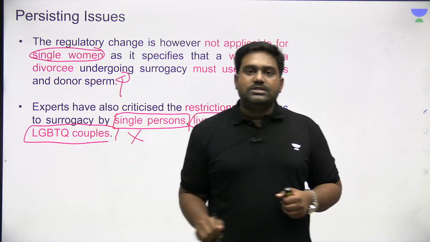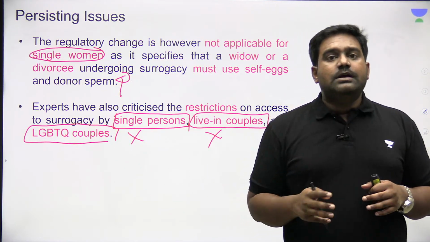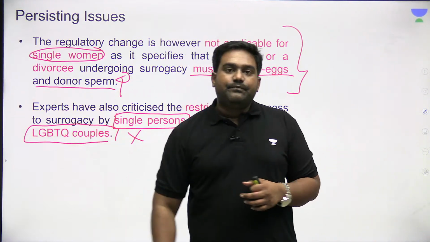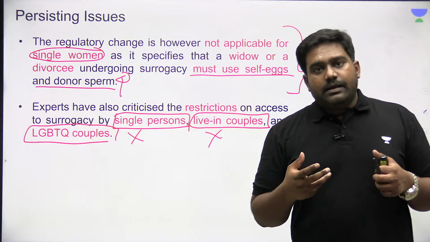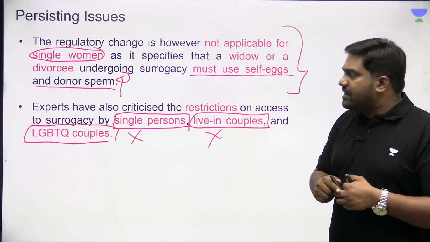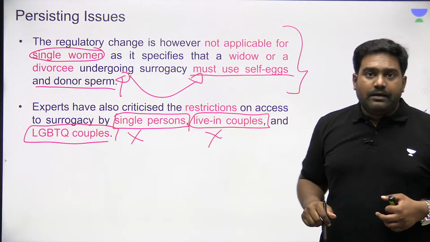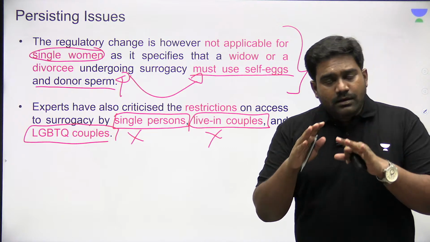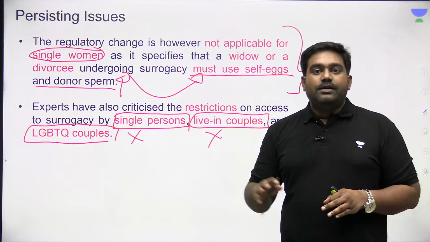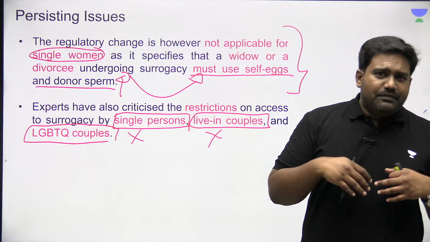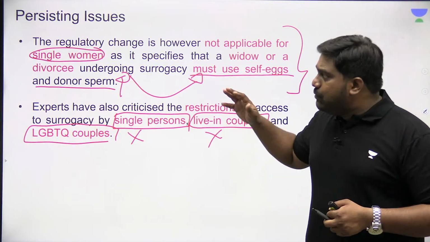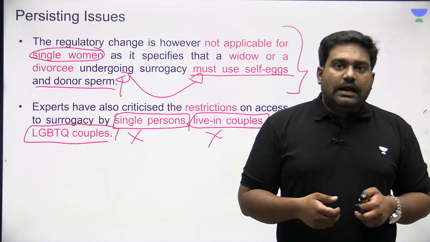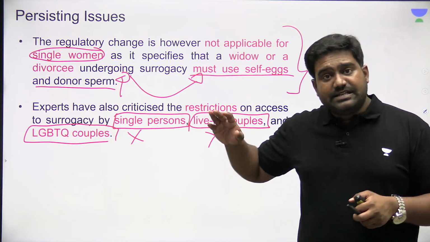Single women who are widowed or divorced also face a problem, as they have to use their own eggs with a donor sperm. If medically the single woman is not able to contribute an egg, then she can't opt for surrogacy, which is restricting her right. Even married heterosexual couples, husband and wife, can't go for surrogacy if both of them are medically not able to produce their own gametes. At least one parent should be able to do that. That is a restriction of the law.